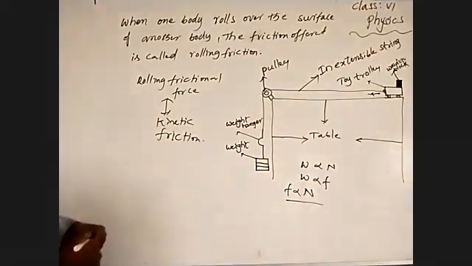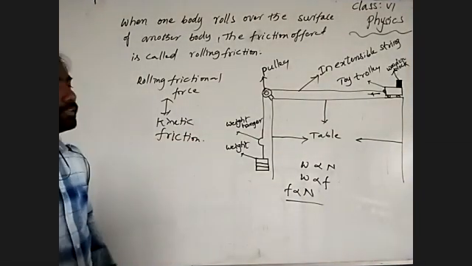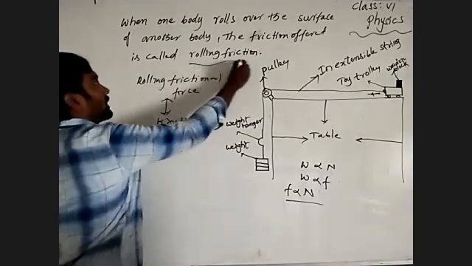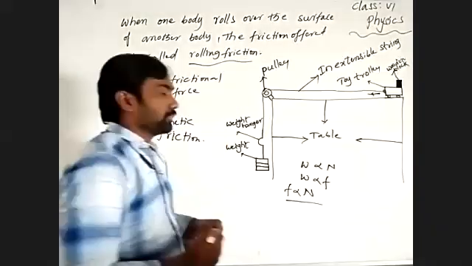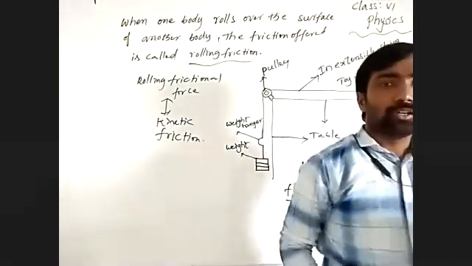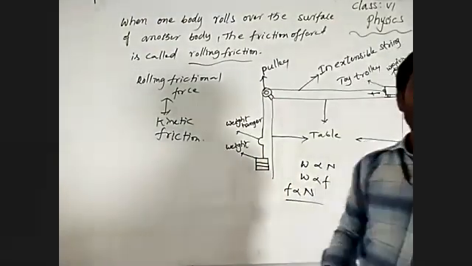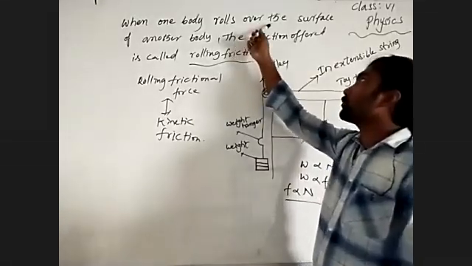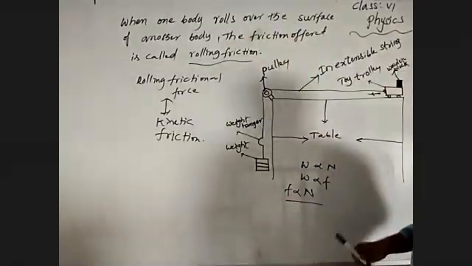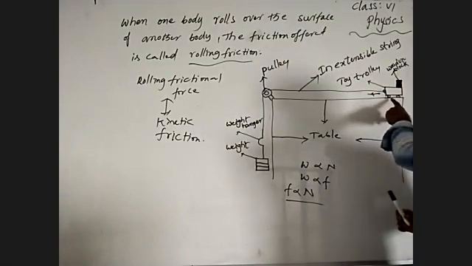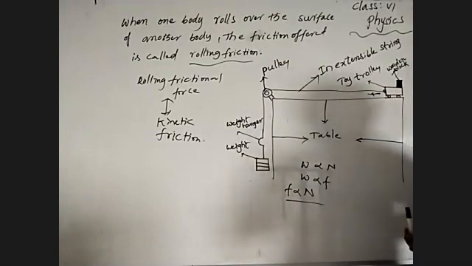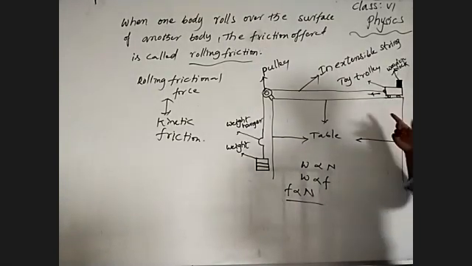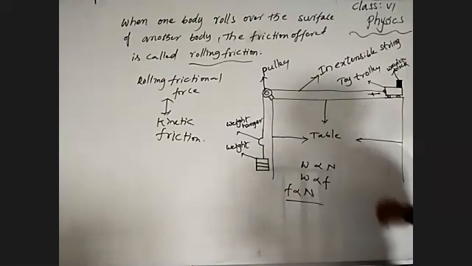We learned about static friction and sliding friction. Now we are talking about rolling friction. What does rolling friction mean? When one body rolls over the surface of another body. See here, this is a table. The body rolls with the help of wheels. The wheels are rolling over the surface of another object.